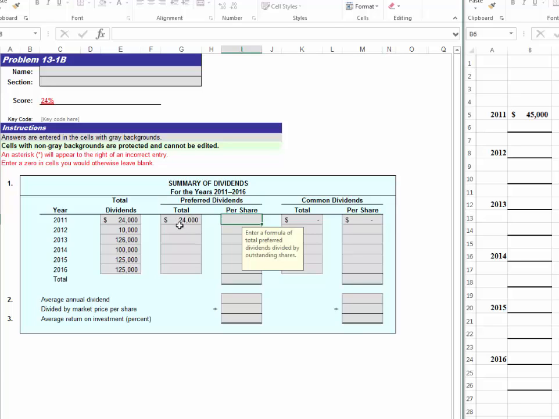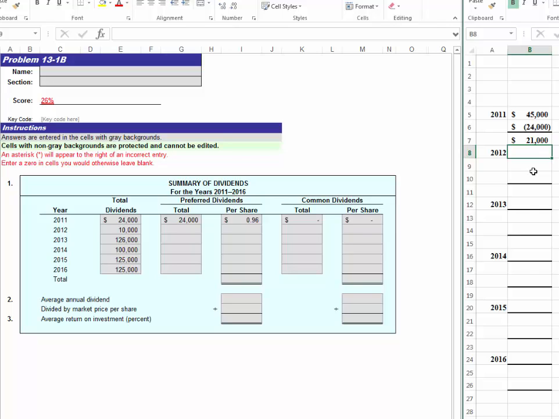Remember that there are 25,000 shares that are outstanding. They're only receiving $24,000 total. So to find the per share amount, we just divide the 24,000 by the 25,000 shares, which would give us 96 cents per share. Now on our scratch paper, we want to put that $24,000 was paid to our preferred stockholders, but how much of that is now in what we call arrears? Otherwise, we didn't pay them enough dividends in 2011. So at the end of 2011, we have $21,000 in dividends for the preferred stockholder which are in arrears.